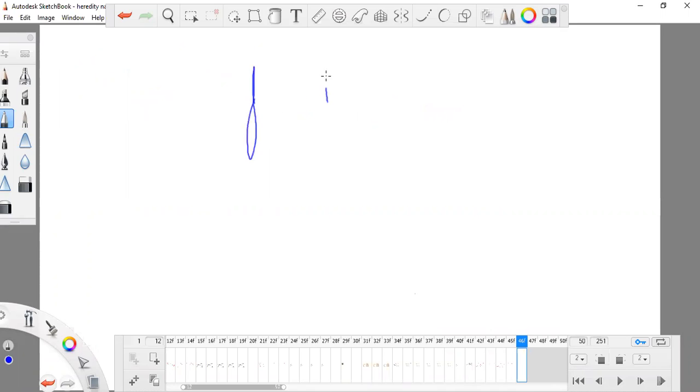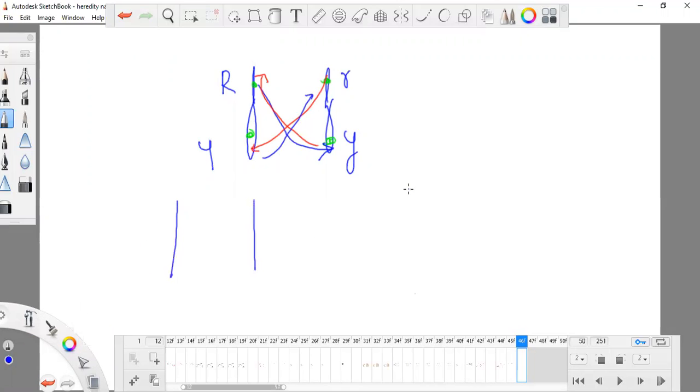What is the meaning of separation or segregation? When we studied this, the parent is having this type of information. It either has to produce pollen or it has to produce egg. This R can go with this Y, and again this Y can go with this R, or this R can go with this Y. So we found that there are these types of combinations.